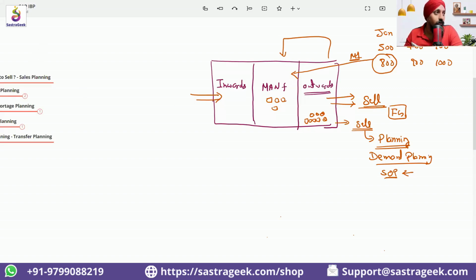How much manufacturing do we need to produce? 800 more or less? 800 more. More than 800, 800. So now another planning would be required here.